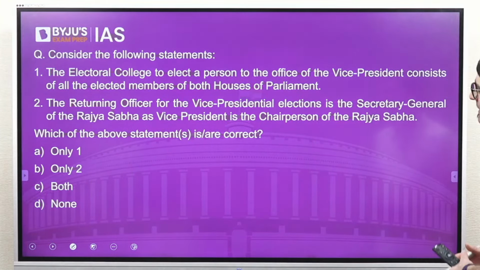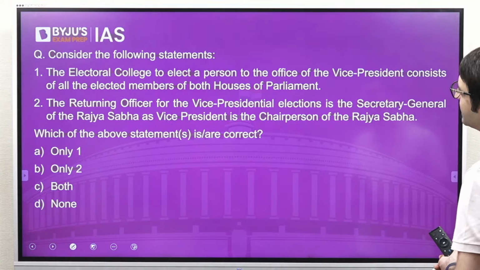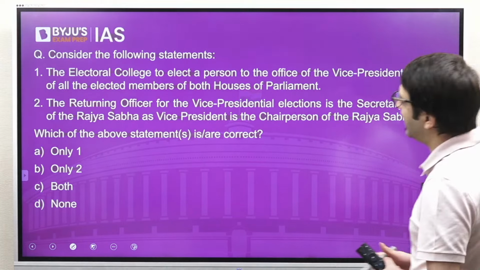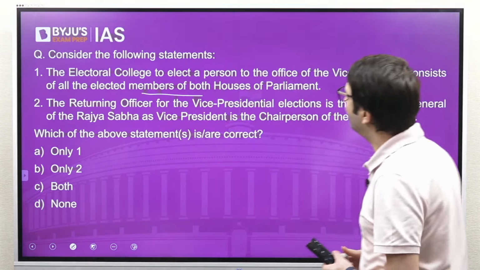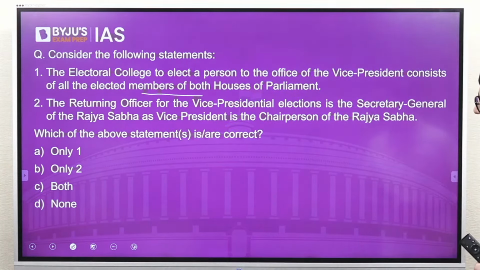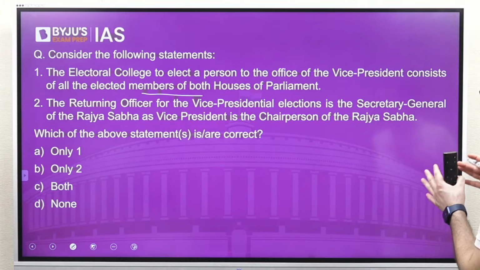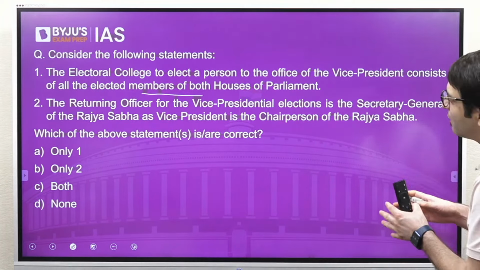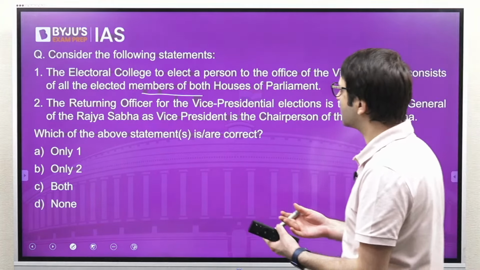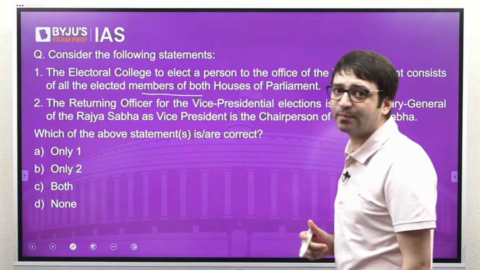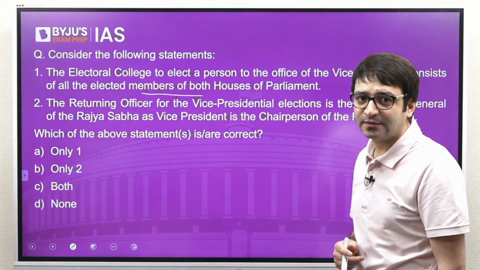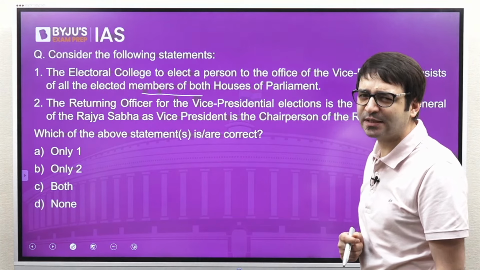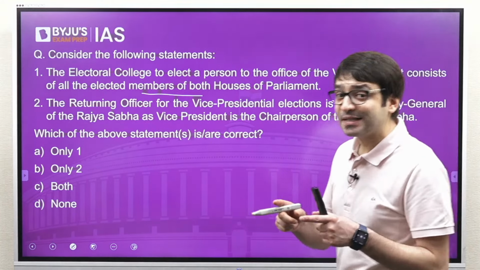Consider the following statements. The Electoral College to elect a person to the office of the Vice President consists of all the elected members of both houses of the Parliament. Is this correct or incorrect? There is a confusion now in your mind. You might want to say this statement is incorrect. This statement is correct.